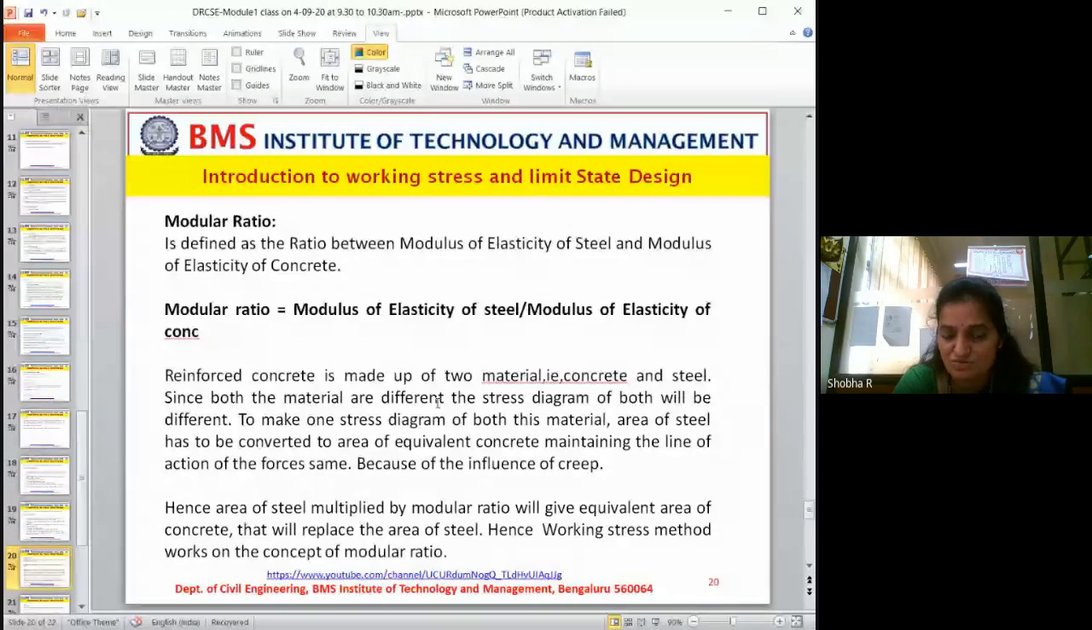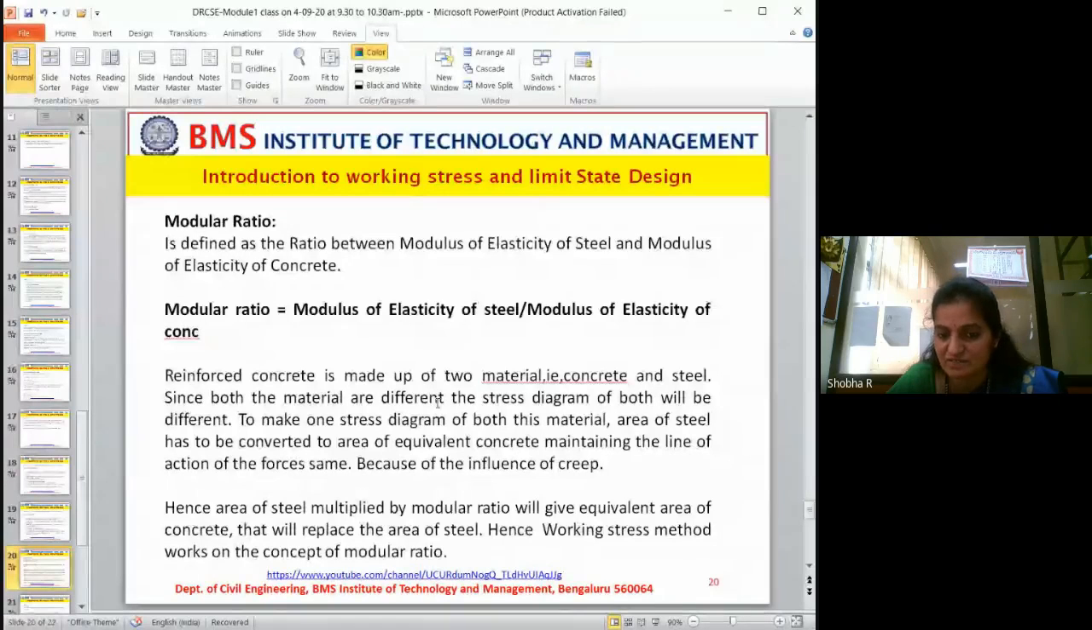Why is it used? In the beginning we assumed that the stress in the steel is similar to the stress in the concrete, right? But actually it is not. So what they do is take the help of this ratio and convert the stresses from concrete to be similar to those of steel.